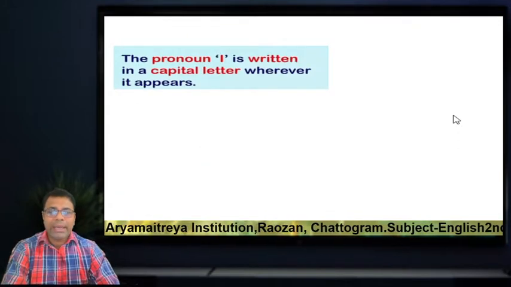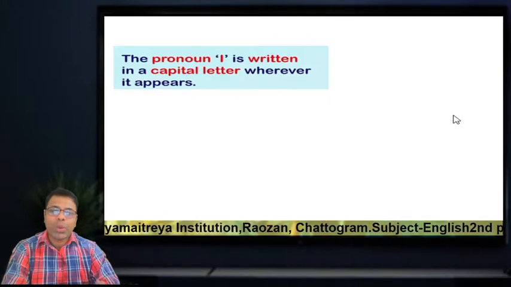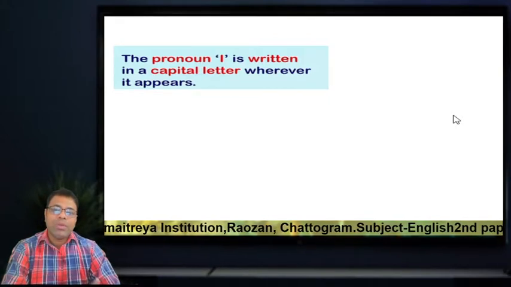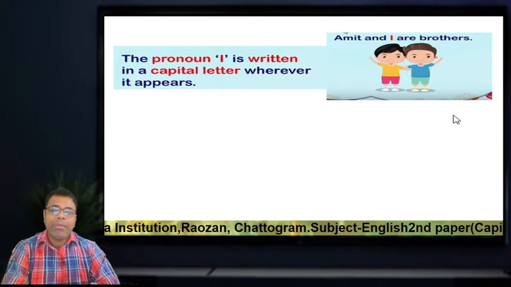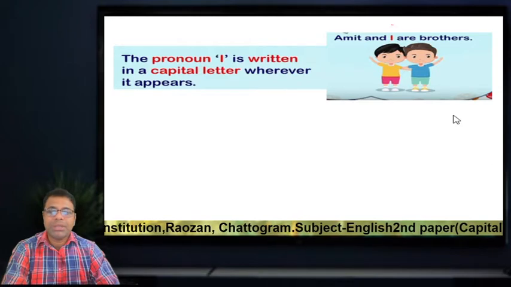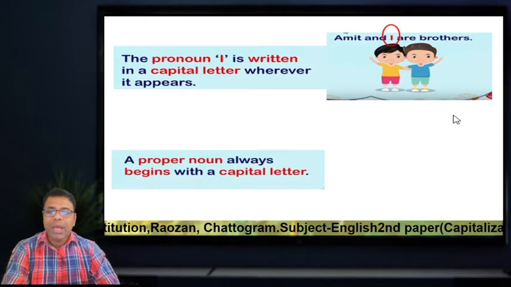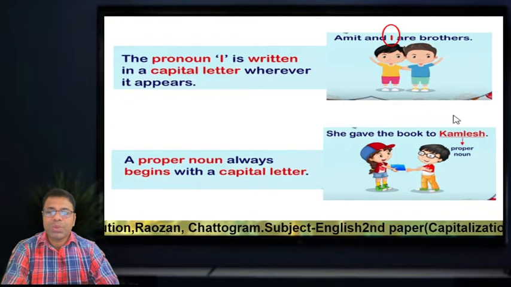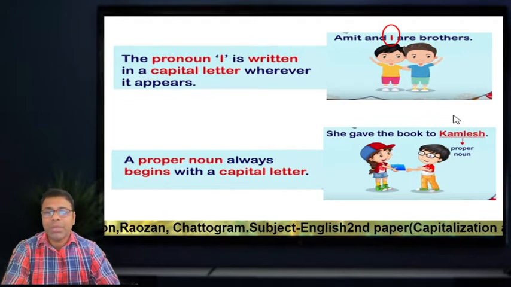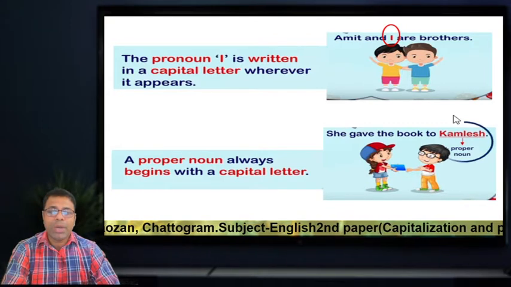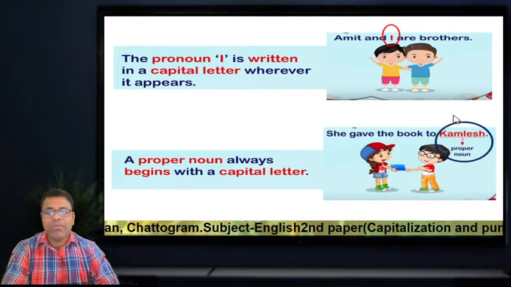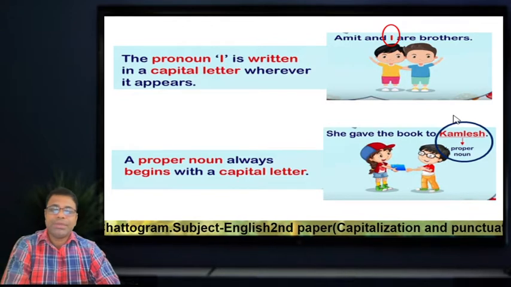The pronoun I is written in a capital letter wherever it appears. Suppose, Amit and I are brothers. Here I is a pronoun, and we must write it in a capital letter. Then next one, a proper noun always begins with a capital letter. She gave the book to Kamalesh. Look at the word Kamalesh. Kamalesh is a proper noun, the name of a boy. That's why we used a capital letter at the word.